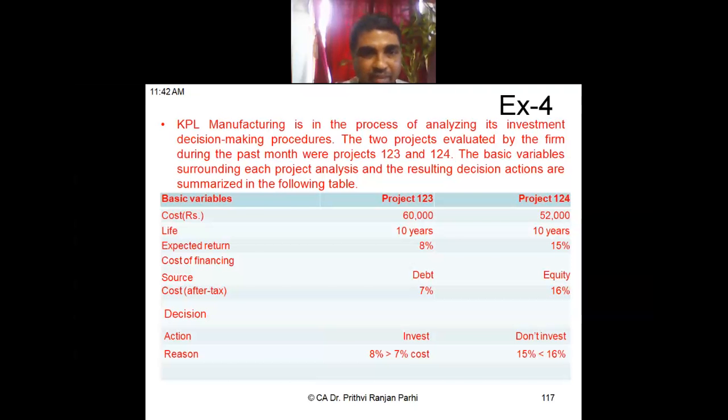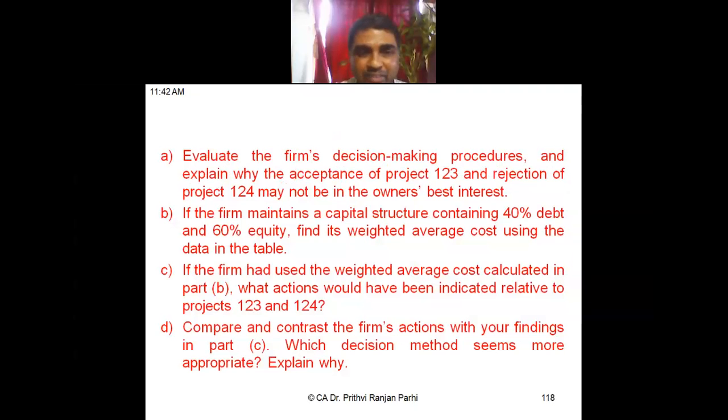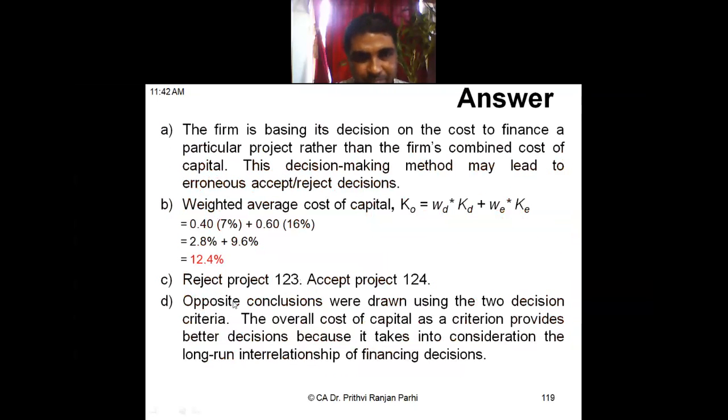Okay, fine. The last question is, compare and contrast the firm's action with your finding. Which decision method seems to be more appropriate and why? The firm was drawing the wrong conclusion. Overall cost of capital as a criterion provides the better decision because it takes into consideration the long-term interrelationship with the financing decision.